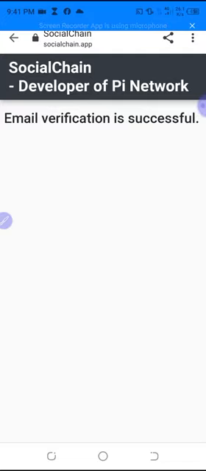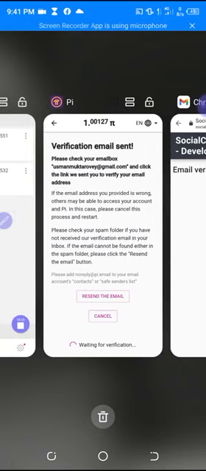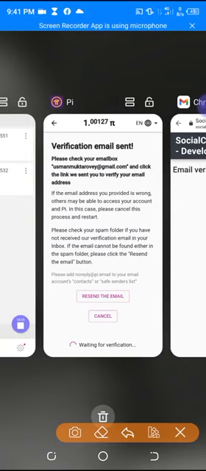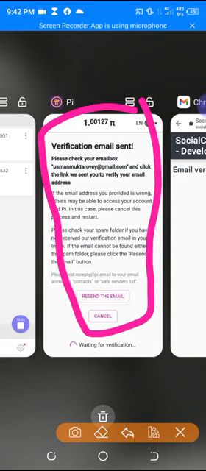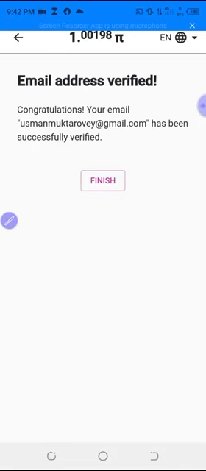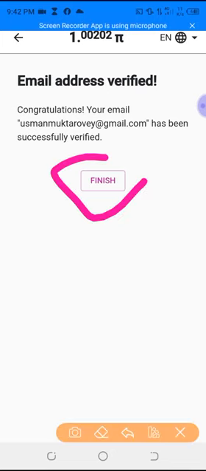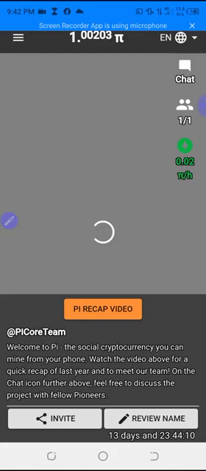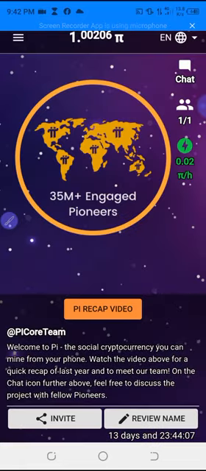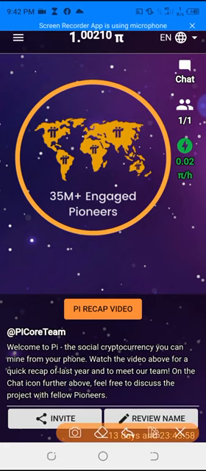Then once you return to the app, you now see this write-up that you are seeing. This long write-up is going to change to just a small one because it has already been verified. So you click, now you see congratulations, your email has been successfully verified. Then you click on finish. That is all. Now you see your mining, everything has fully been set, and then you now continue your mining. So the next thing that you need to do or understand about this is here.